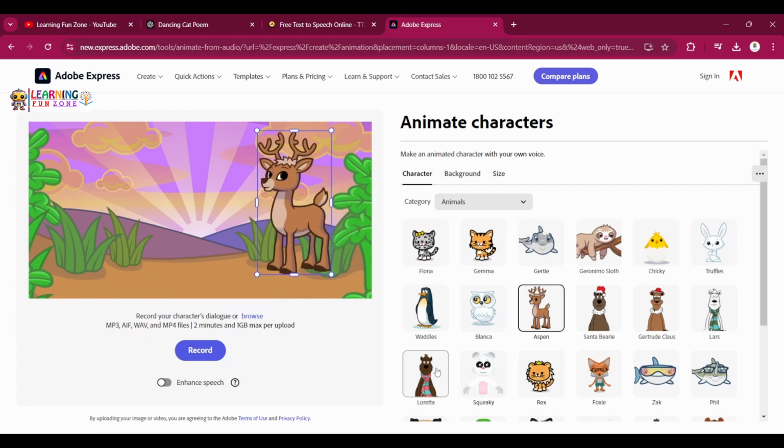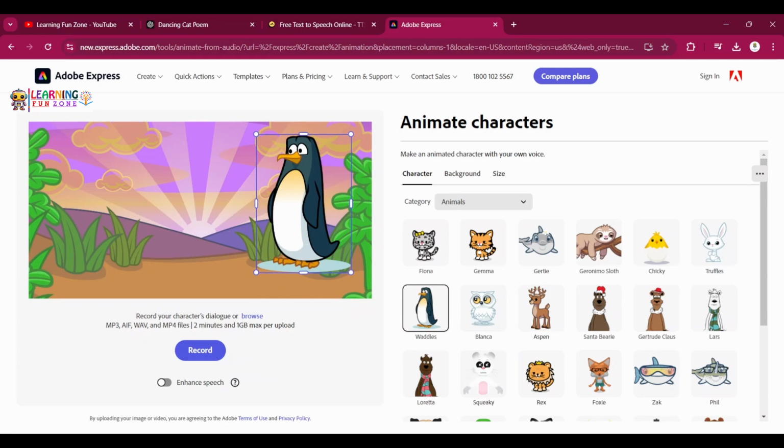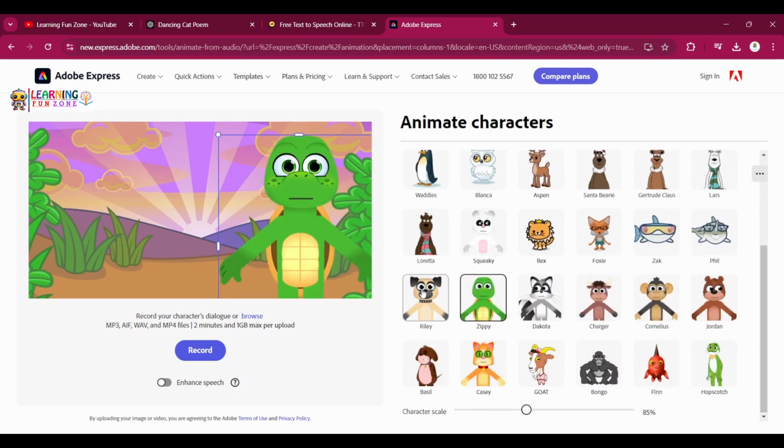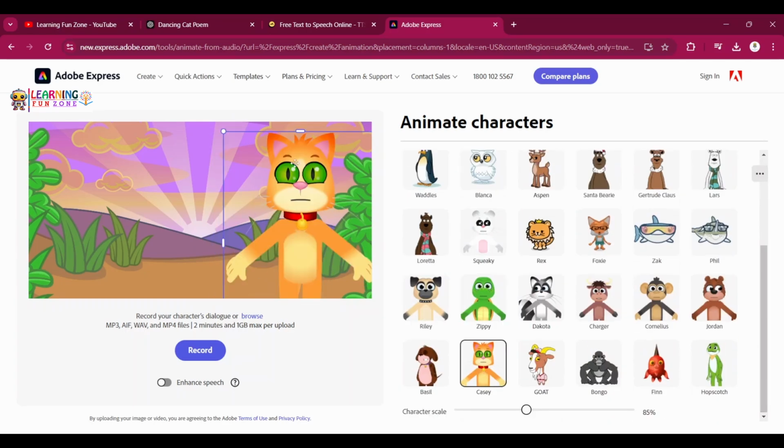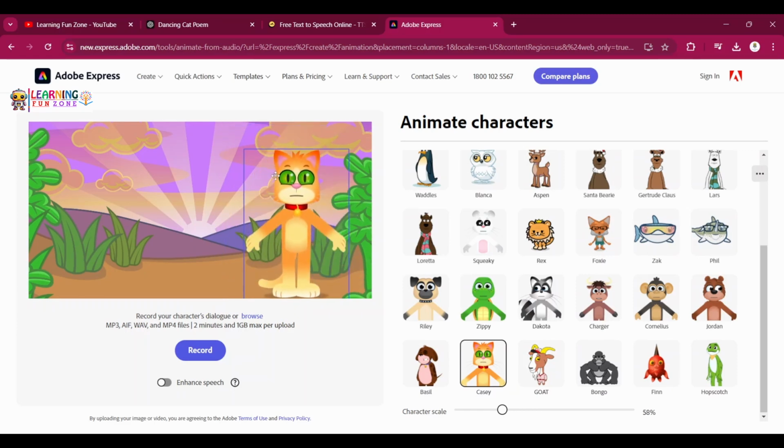Amazing, right? So you can choose whichever you like from this. So there are so many characters. So this is a cat, but I don't think this is so much funny. I think it looks a little spooky, right? The green eyes and all. It's not a cute one.